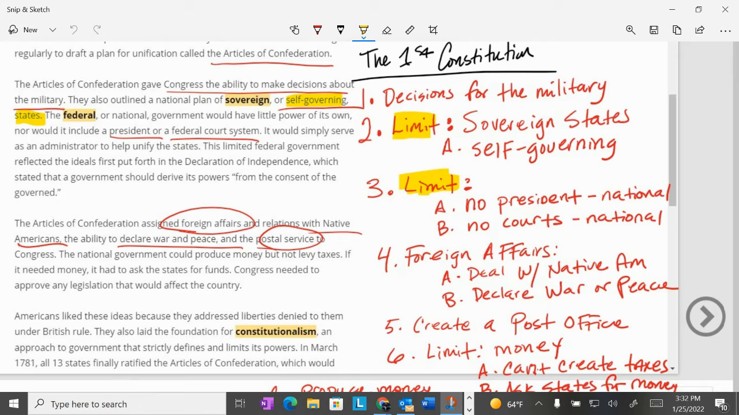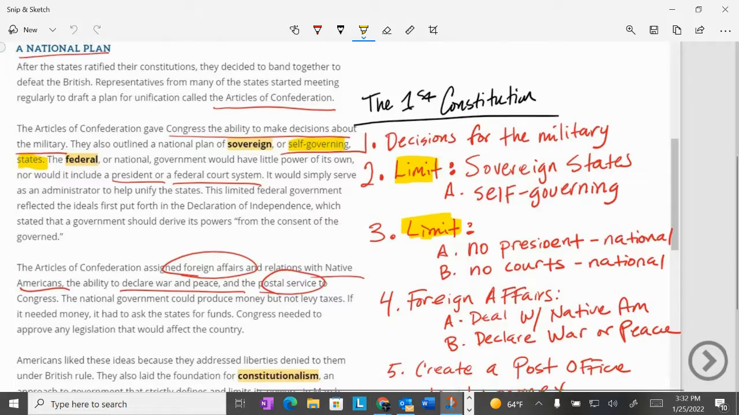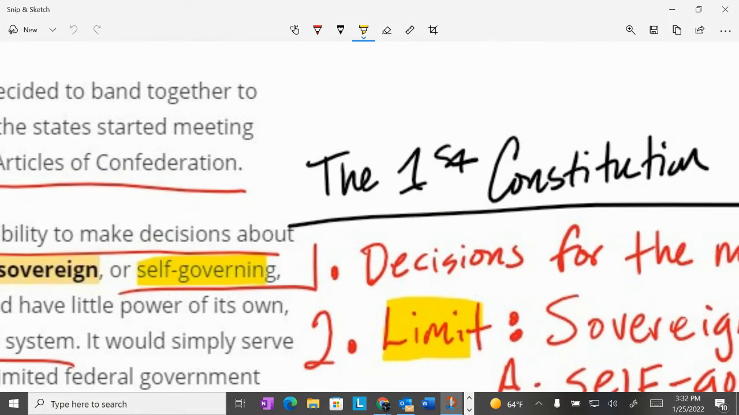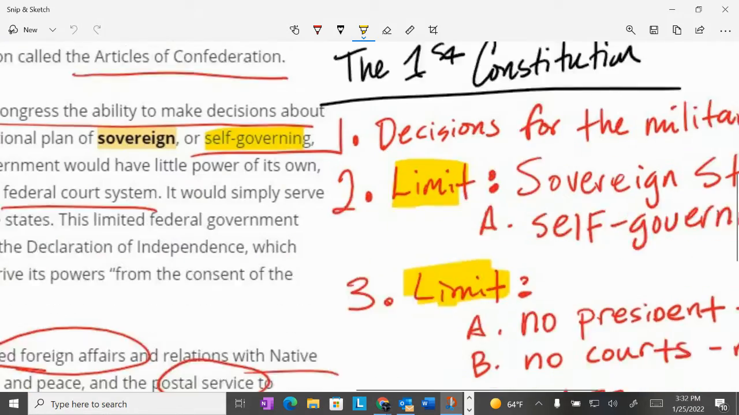So they would handle all of their own issues and self-govern in their own state. Now, what happens if two states argue and fight? Who handles that? Normally, it's the federal court. But they decided not to have that. Number four, they gave these Articles of Confederation, the first Constitution of the United States.